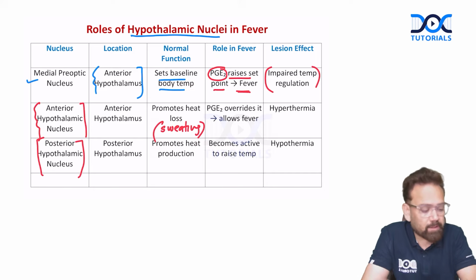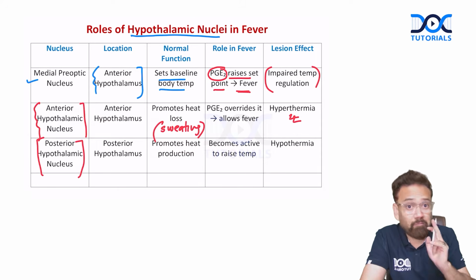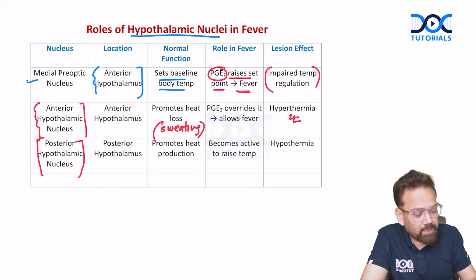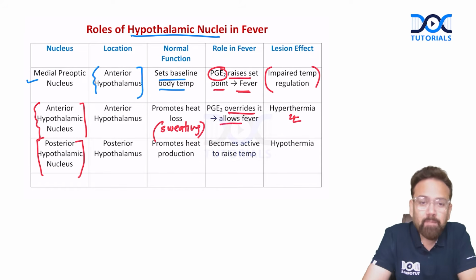So if AC is not working, there will be hyperthermia. And in fever, PGE2 overrides. It allows the fever. The fever is caused by preoptic, but it will be allowed by the anterior hypothalamic nucleus.